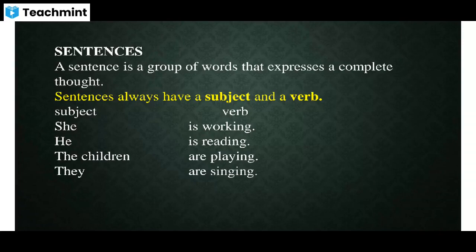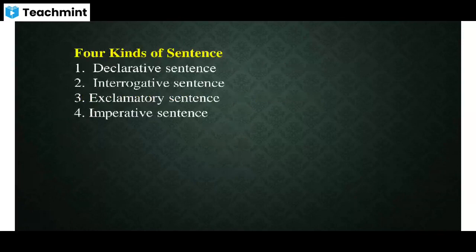Correct? The four kinds of sentence. Yes, Rohit, what are the four kinds of sentence?